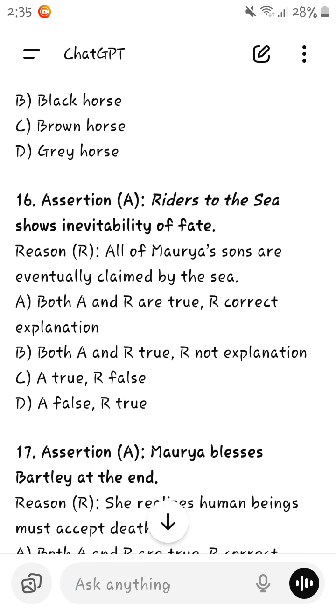How can we find whether the assertion and reason are correct? Riders to the Sea shows inevitability of fate. Yes, it is correct. And all of Moria's sons are eventually claimed by the sea. Yes, that is also correct. But how can we find whether it is a correct explanation or not? By using "because": Riders to the Sea shows inevitability of fate because all of Moria's sons are eventually claimed by the sea. This seems quite